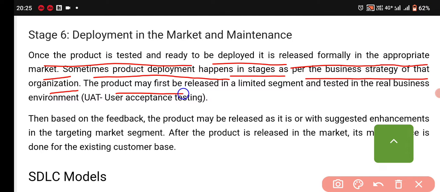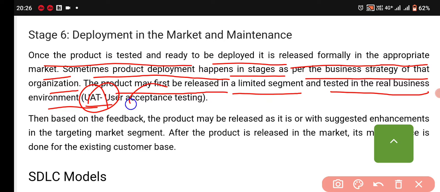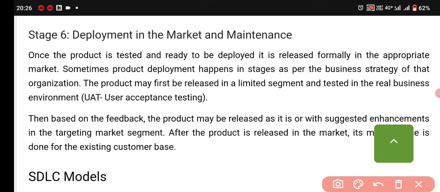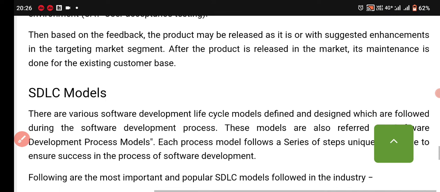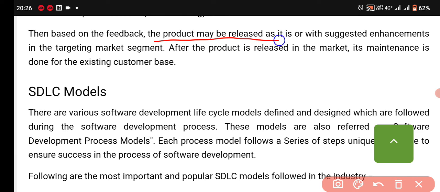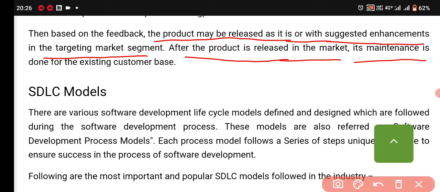The product may first be released in a limited segment and tested in the real business environment, which means UAT, user acceptance testing. Then based on the feedback, the product may be released as it is or with suggested enhancements in the targeting market segment. After the product is released in the market, it is maintained for the existing customer base.